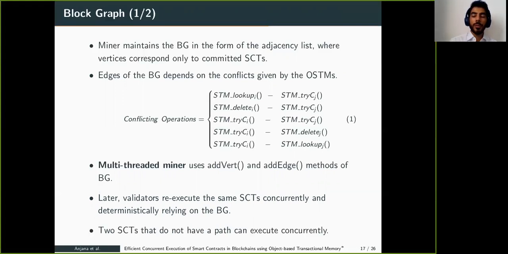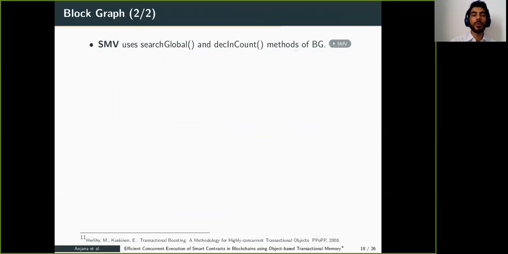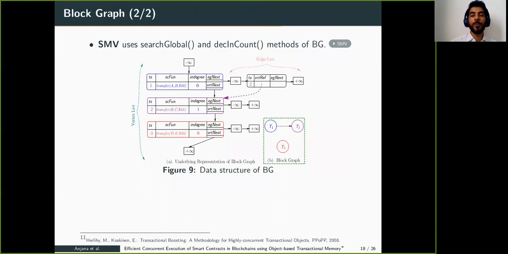If two smart contract transactions in the block graph do not have a dependency, then they can be executed concurrently. So multi-threaded validators use the search global and decrement in count methods of the block graph library. Let's see an example. Here we have three transactions, T1, T2, and T3. There is no dependency between T1 and T3. There is a dependency between T1 and T2.